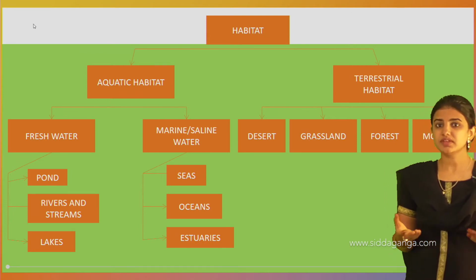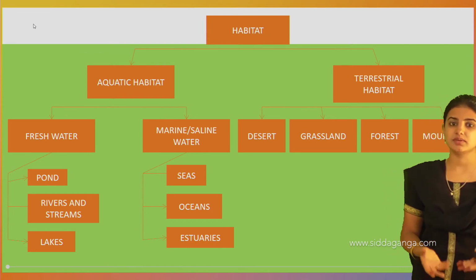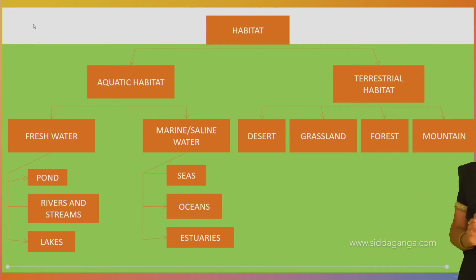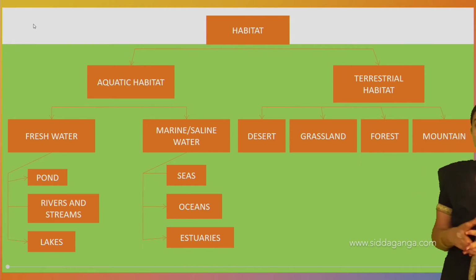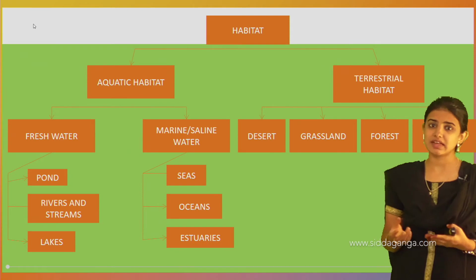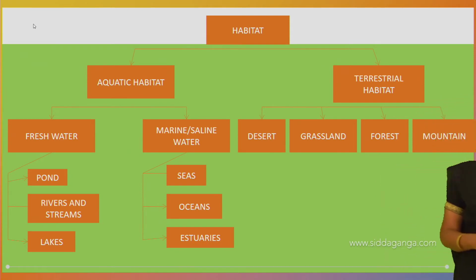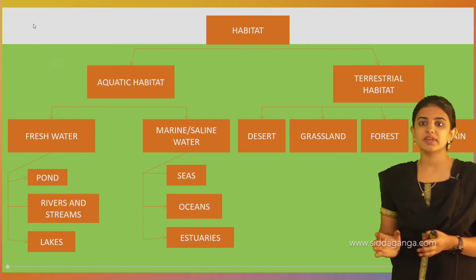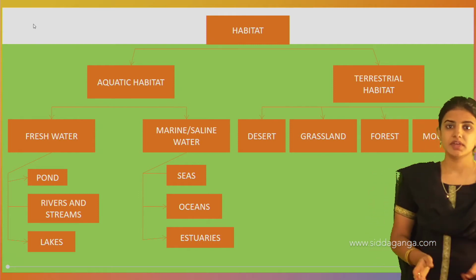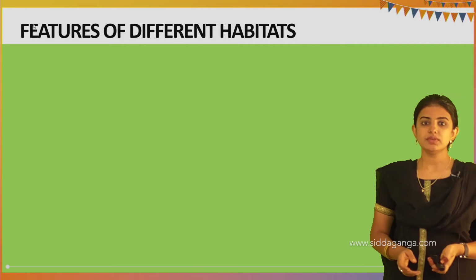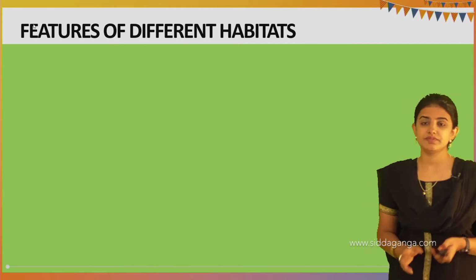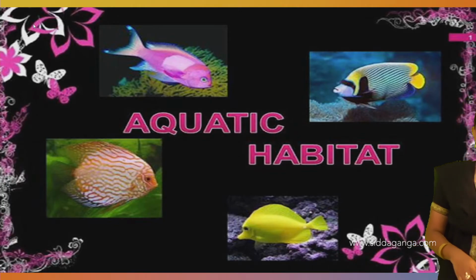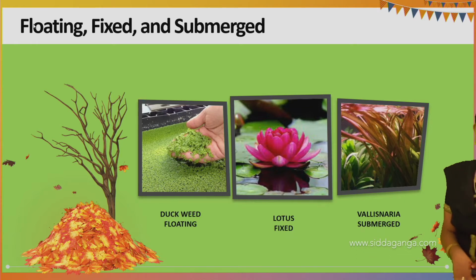Usually the sea water is salt in nature, and these are present. And terrestrial habitat, which may include the desert, grassland, forest and mountains, these are the terrestrial habitat. Next, we shall move on to the features of different habitats, in which aquatic habitats are there.